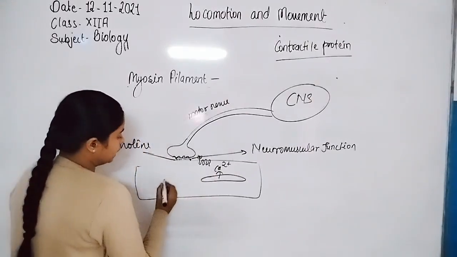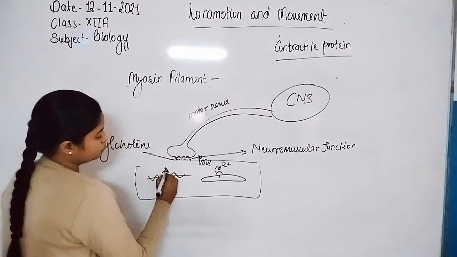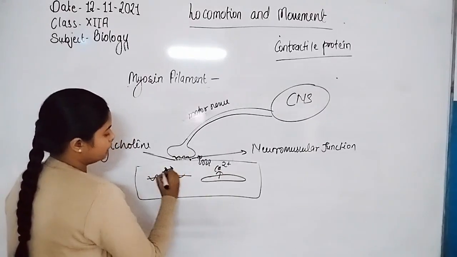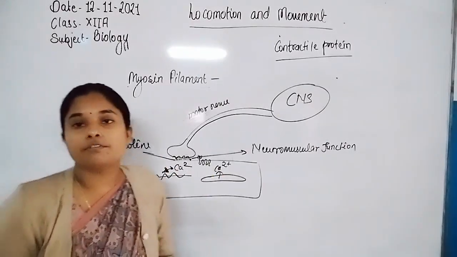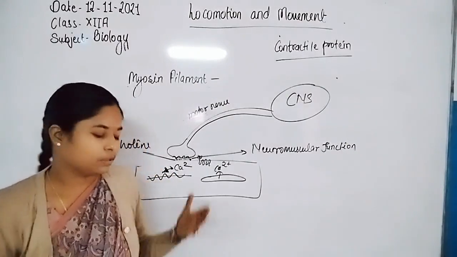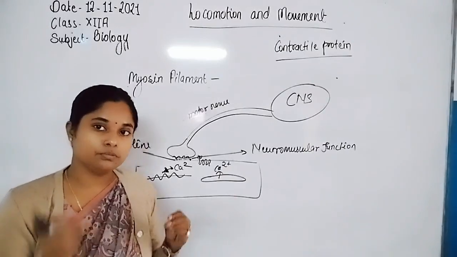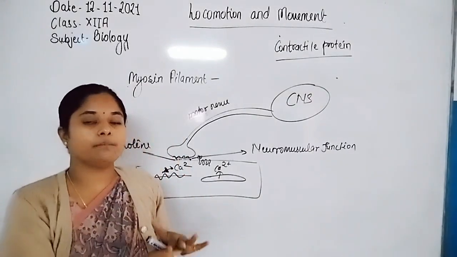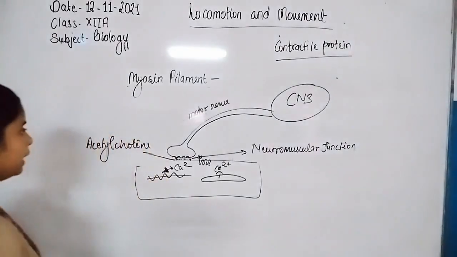When the calcium ions are released, they bind with the troponin already present on the actin filament. Thus the active site of the actin filament is uncovered, and the myosin head binds with the actin filament and then slides. This process takes place during the sliding filament theory.